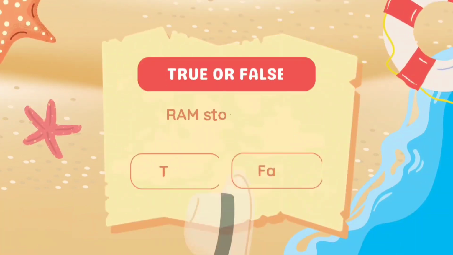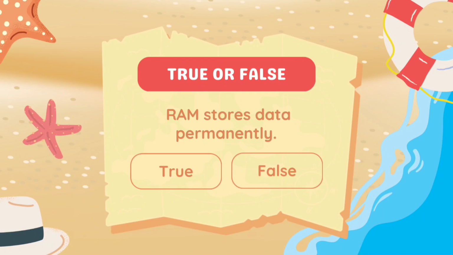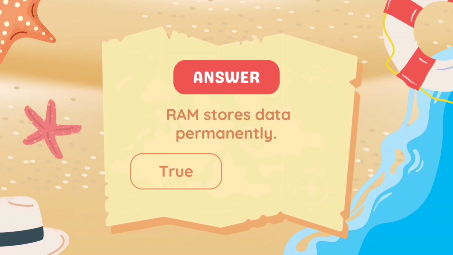Next, true and false. RAM stores data permanently. Is it true or false? It is false. The answer is false. RAM stores data in a temporary manner.